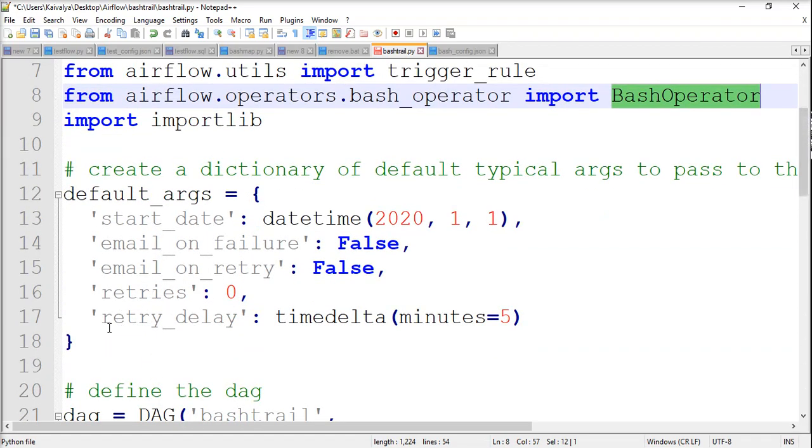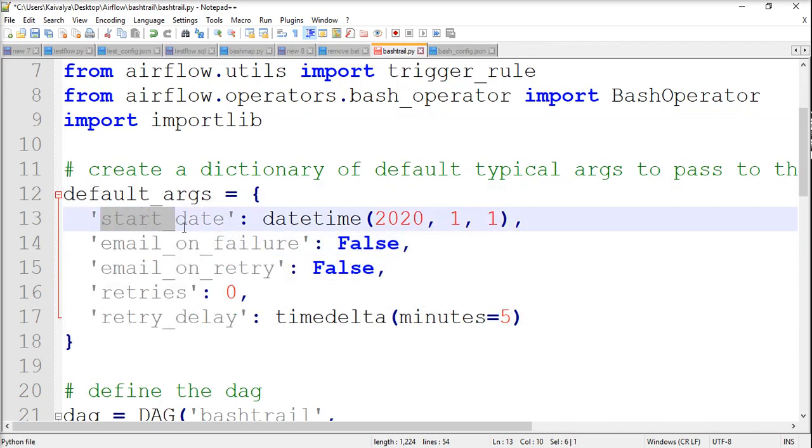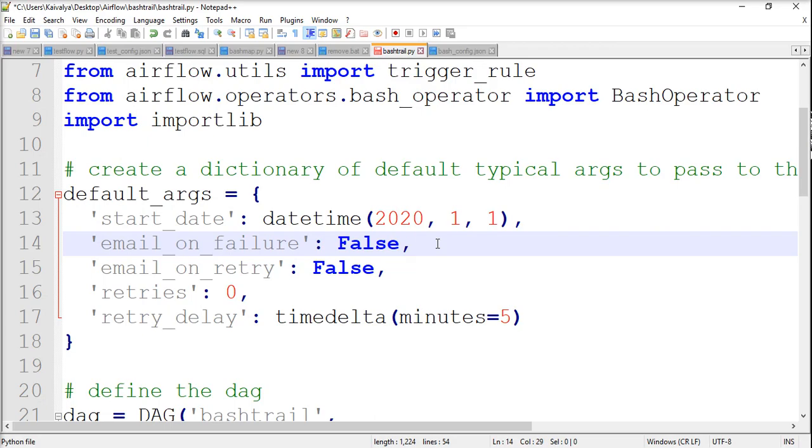The most important thing is you should define default arguments. For example, the start date of the DAG. Whether the DAG is recurrent or not, you should have the start date field mentioned with a value, the date from which you are making this DAG live.